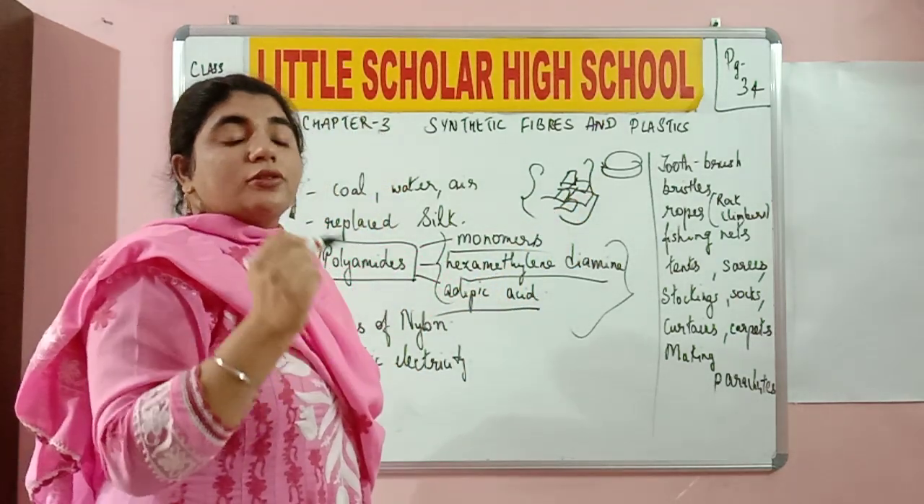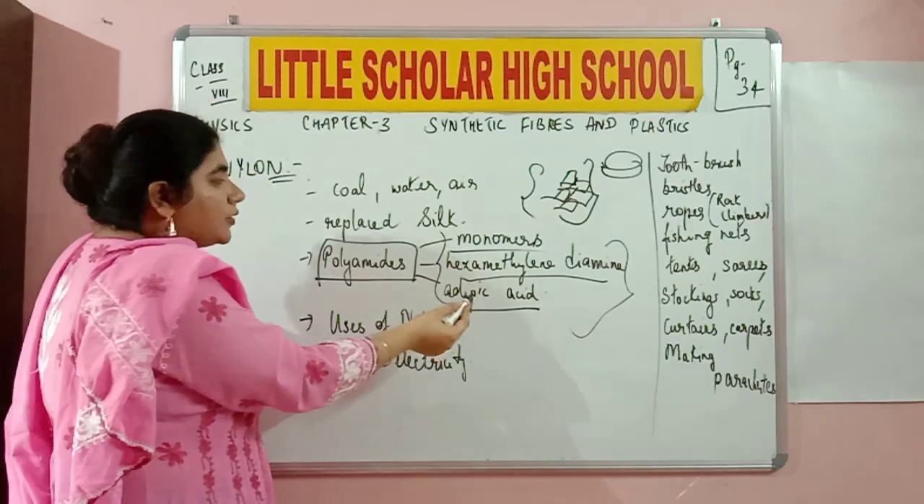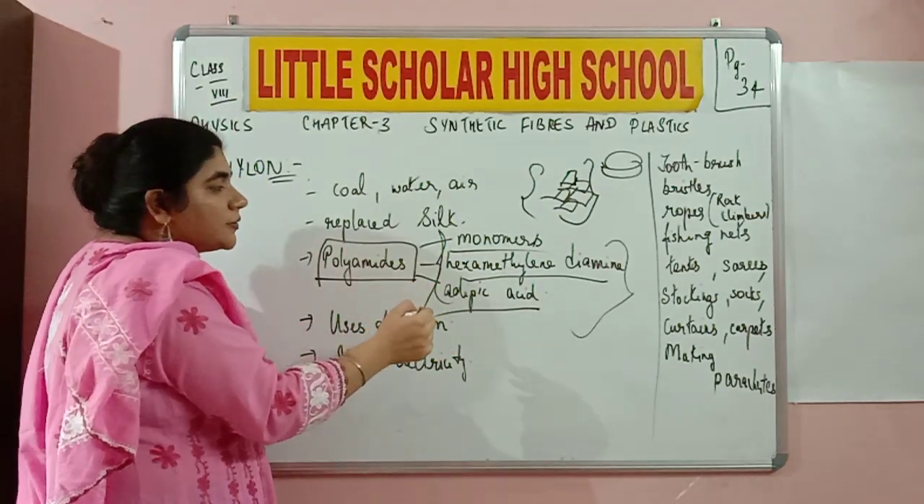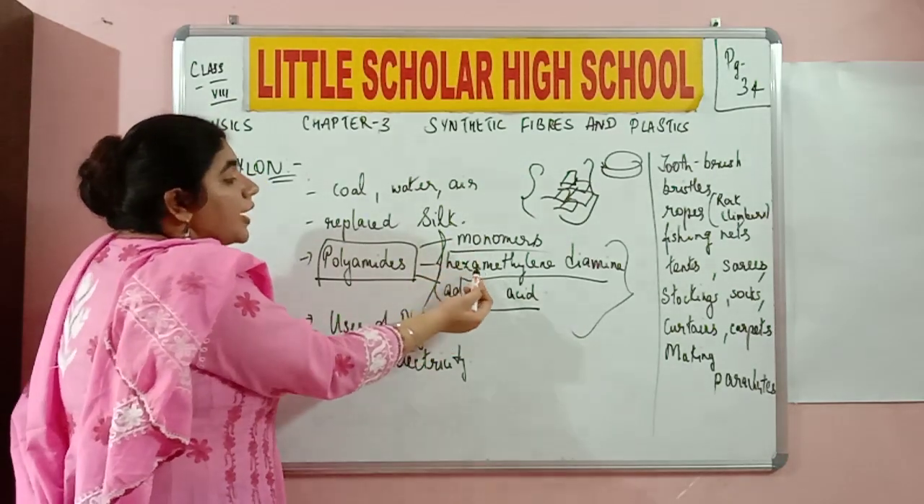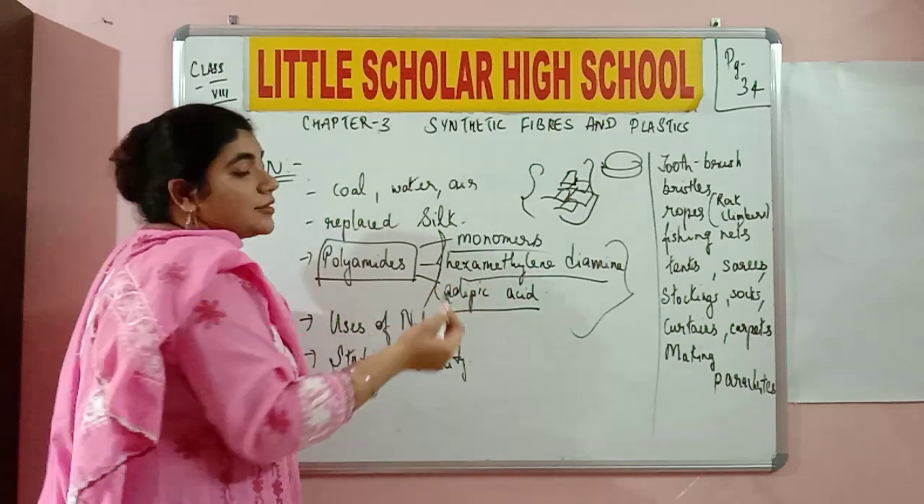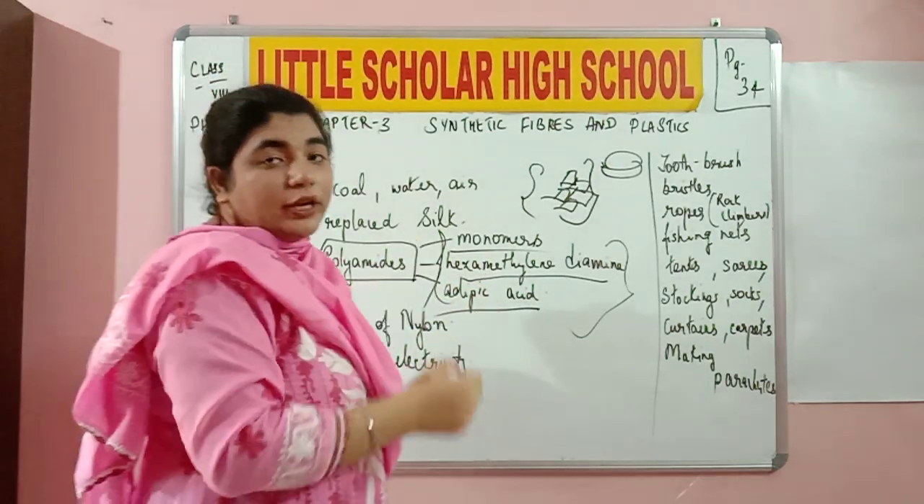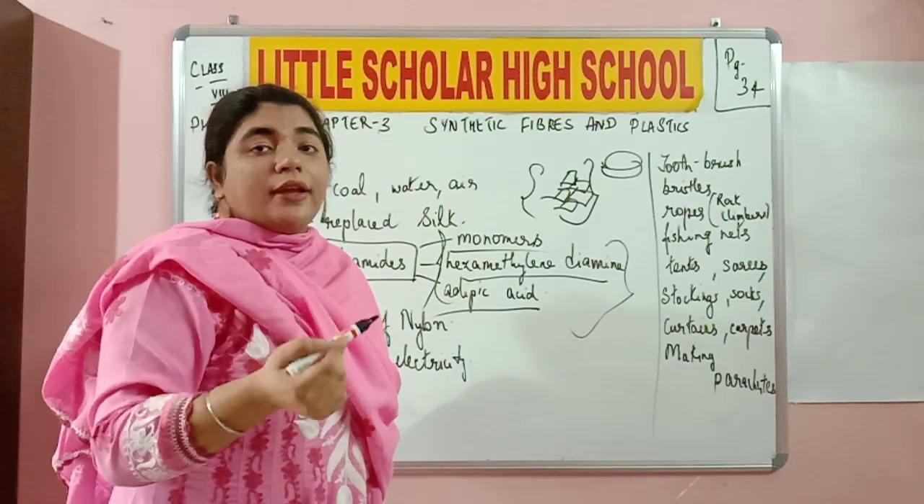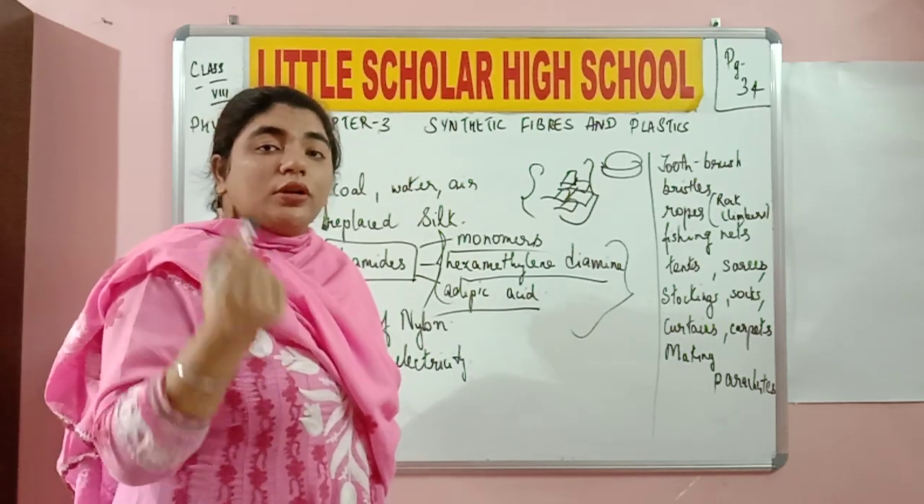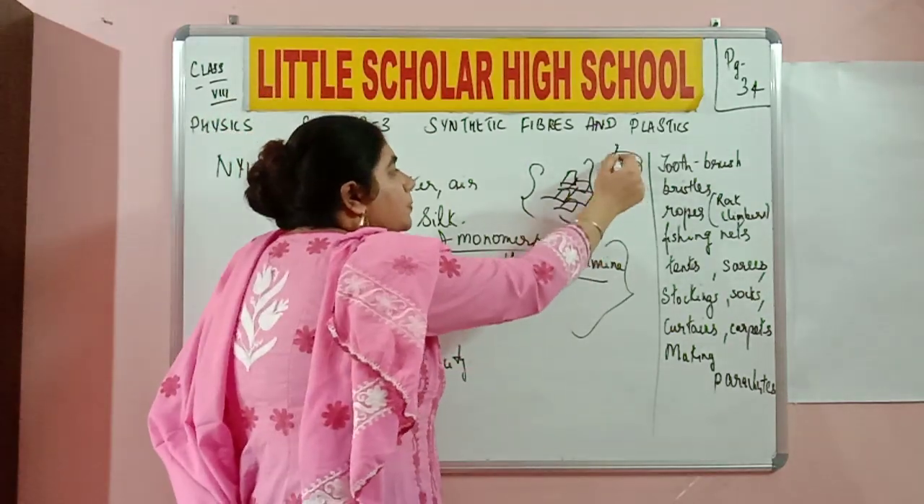Okay, these are nothing but solid chips of the polyamides that we were discussing. And what were the three kinds of polyamides we were discussing? It is monomers, hexamethylene diamine, and adipic acid. Solid chips of these polyamides are going to be taken and they are going to be melted. The molten form will be inserted into the spinneret.